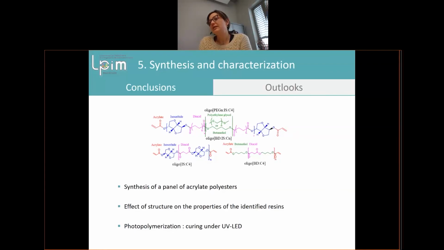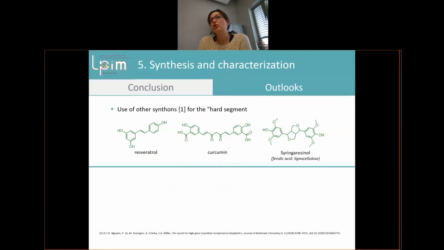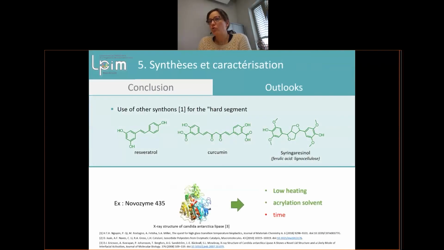What is very interesting is that it reacts quite well. The next steps of our subject are to use other diacids and other hard segments to replace the isosorbide, and maybe to use enzymatic polymerization to have a better, lower-heating and solvent-free acrylation, and also to have better properties.